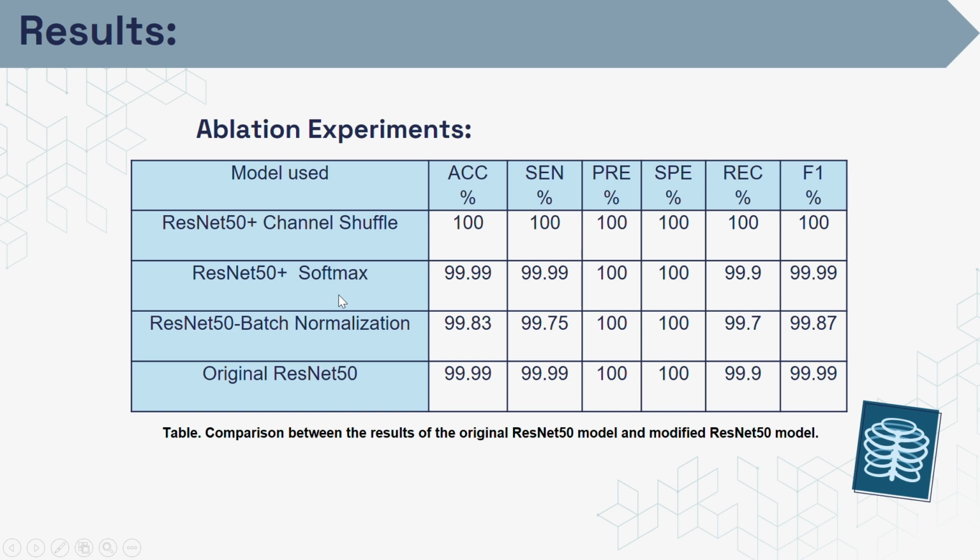And when we added the softmax layer, the outcome was identical to the original model. On the other hand, when we removed the batch normalization layer, the percentage decreased slightly in some of the performance evaluation. So these techniques will not only help us to understand the components of the model, but also will help in future work in the field of deep learning.